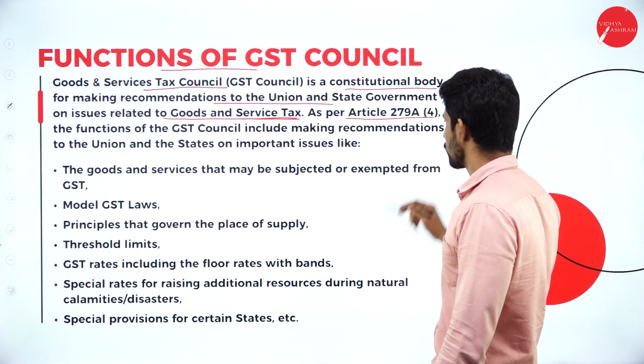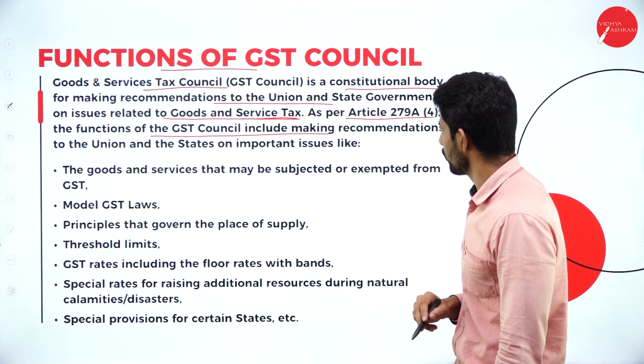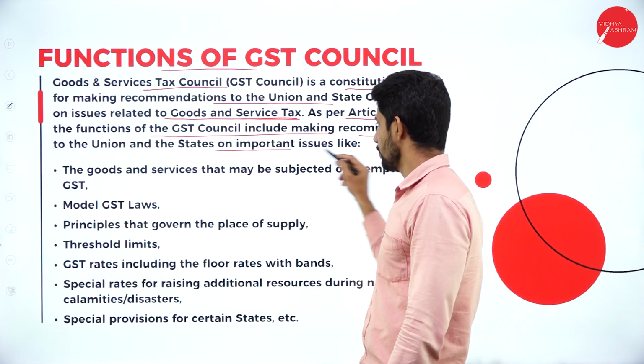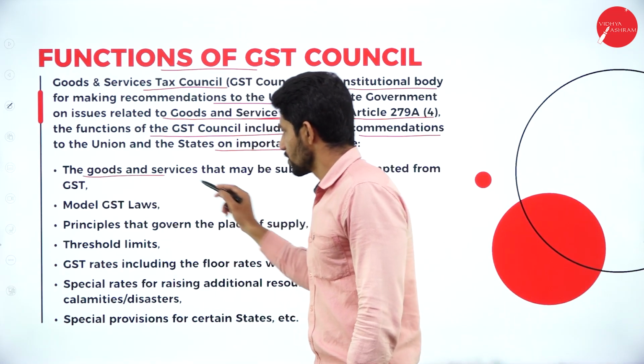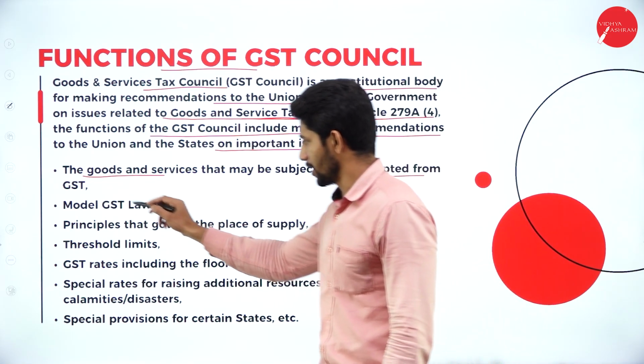As per Article 279A, subsection 4, the functions of GST Council include making recommendations to the union and states on important issues like, the first thing, the goods and services that may be subjected to or exempted from GST.